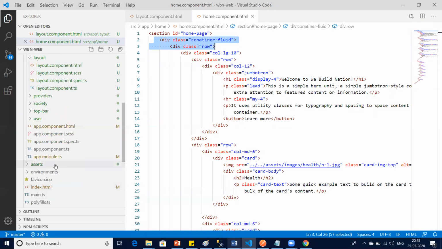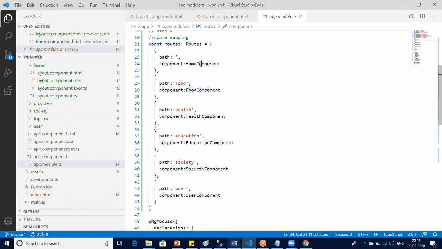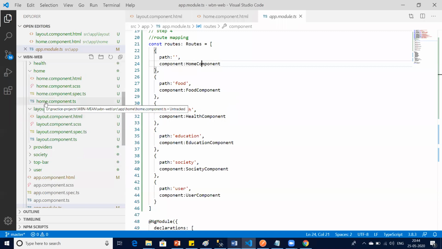So let's see in home, the route we are using. Let's see in the route. Last time also I got confused because of this only. Yes, sir. The module default route is home, not layout. Okay, so home. So we go to home.ts.